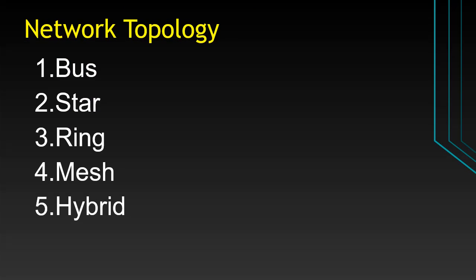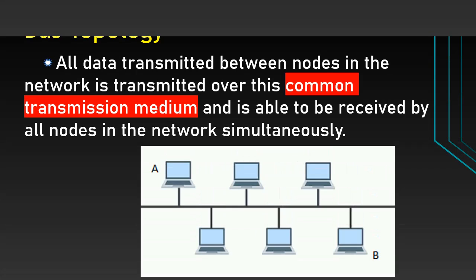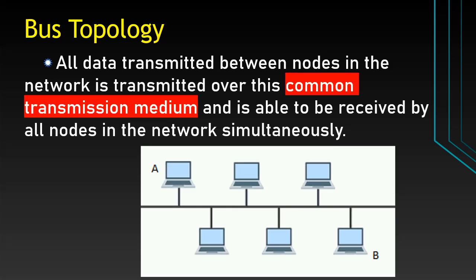Network topologies are categorized in the following: bus topology, star topology, ring topology, mesh topology, and hybrid topology. Bus topology means all the data transmitted between nodes in the network is transmitted over this common transmission medium and is able to be received by all nodes in the network simultaneously. In bus topology, all the nodes are connected to a single cable. The cable acts as the backbone of the network.